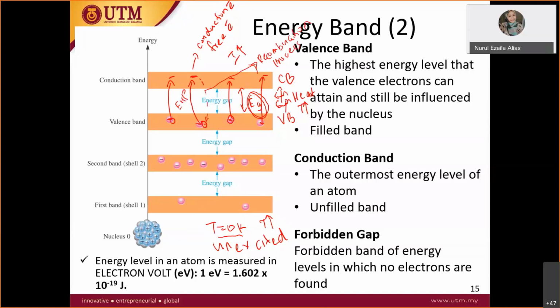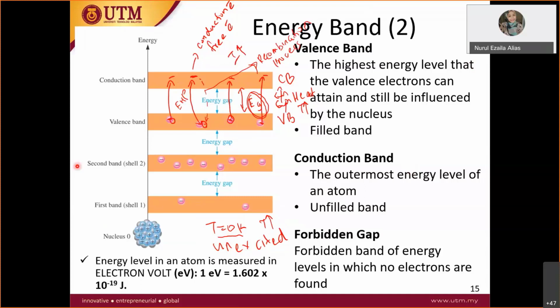This pair, hole and electron, we call an electron-hole pair. So this is the process of how an electron gets excited, from unexcited at 0 Kelvin to excited when we increase the temperature. Right, there is a question here: doctor, after the electron jumps to the conduction band, will there be any electron in the valence band? In the valence band, only holes are left. The circle with the empty inside, that is a hole.